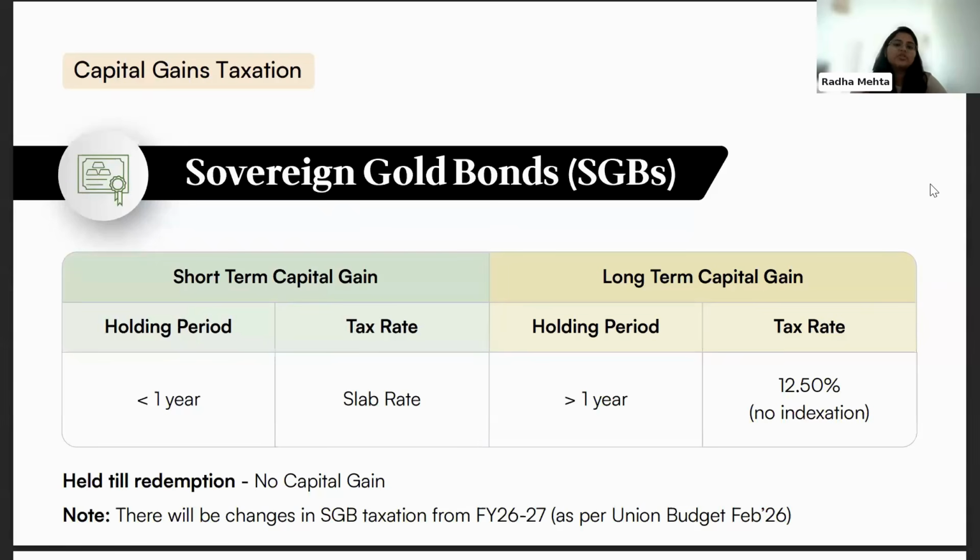There have been certain changes in sovereign gold bonds which will be applicable from the next financial year, which is financial year 26-27, which was just announced in the budget of February. But those will be applicable from next year. So we'll cover it during that specific time.